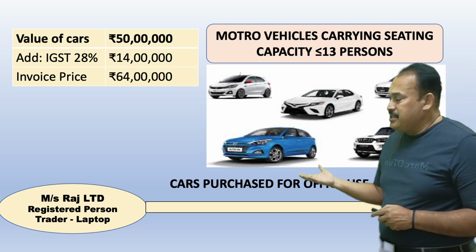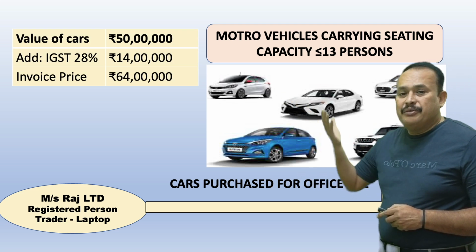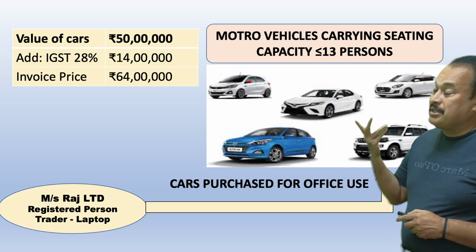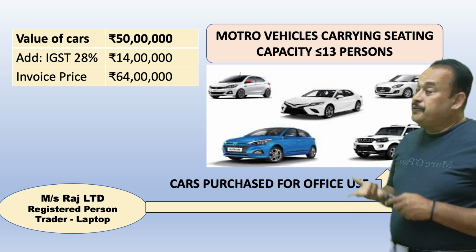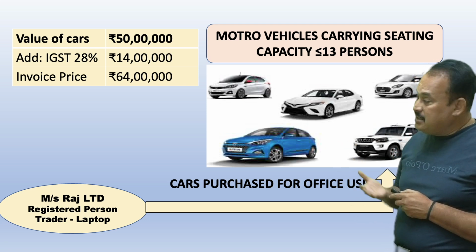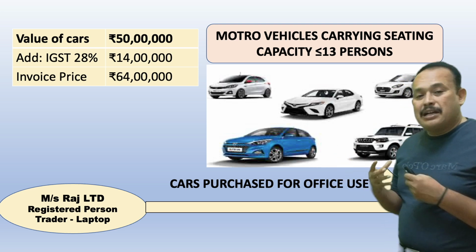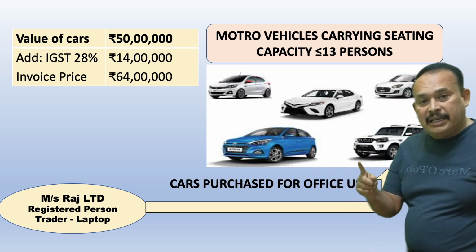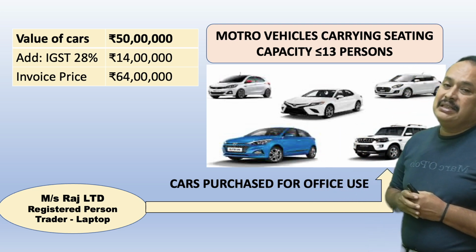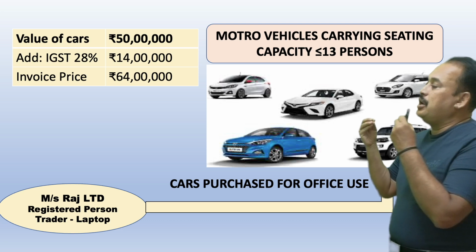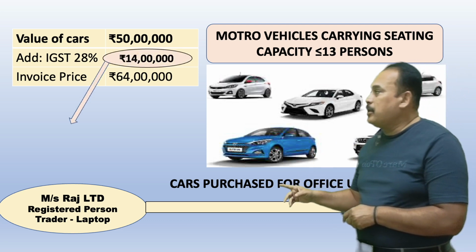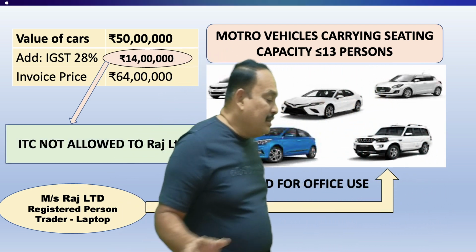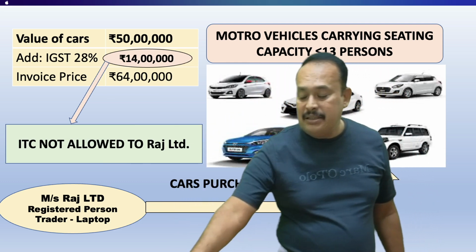Even though you purchased them for 50 lakhs of rupees, and IGST paid thereon is, for example, 28%, 14 lakhs, that 14 lakhs you paid as GST on such motor vehicles meant for transportation of passengers where the seating capacity does not exceed 13, including driver, input tax credit is not allowed for you. 14 lakh rupees ITC not allowed for you.